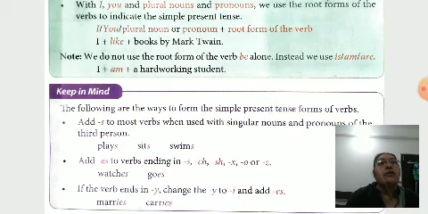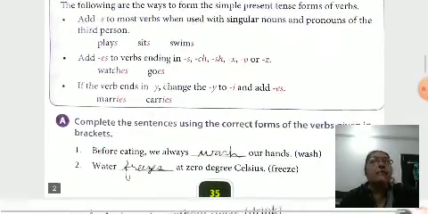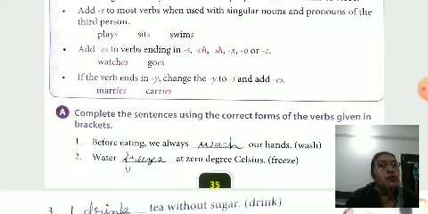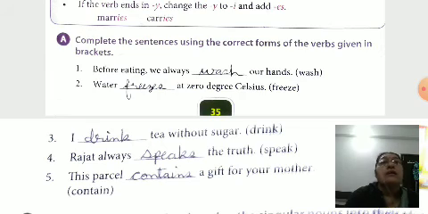The following are the rules to form the simple present tense forms of the verbs. Plays, sits, swims: only we add s. Watches, goes: verbs ending in s, ch, sh, x, o or z, we add es. If the verb ends in y, change the y into i and add es. Carry, C-A-R-R-Y, then carries, C-A-R-R-I-E-S.